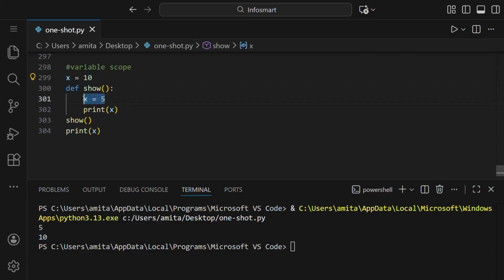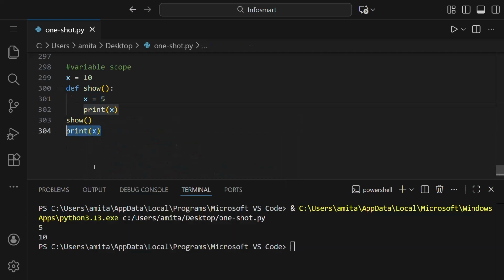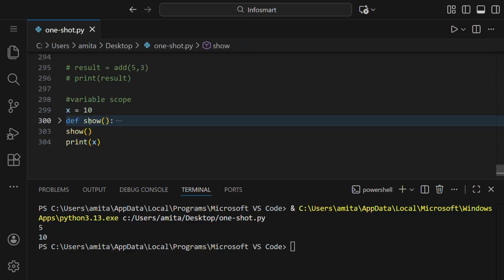You might think, why is x not 5? We have assigned it later, so this print x should give the value 5 instead of 10. But it's not, because this x equals 5 is written inside this function def. So it's written inside this function, and so the outer x assumes its own value, and that's why 10 is printed.